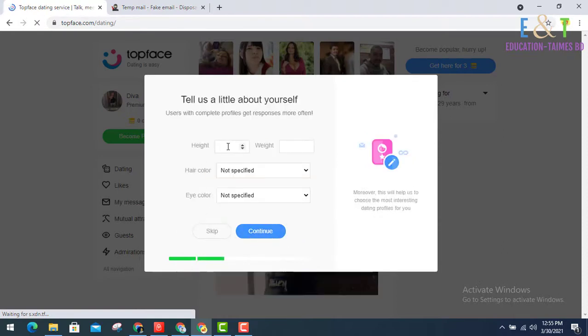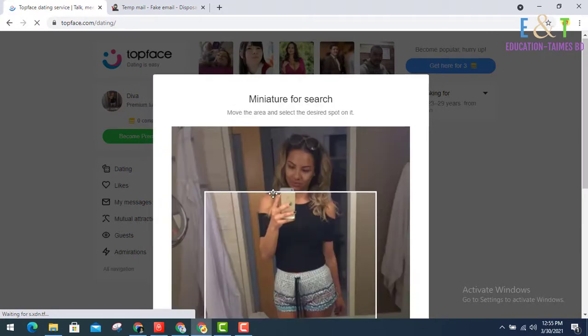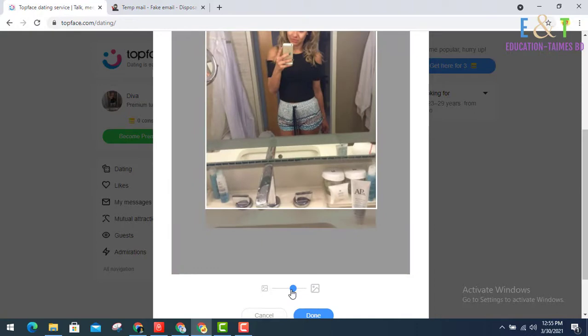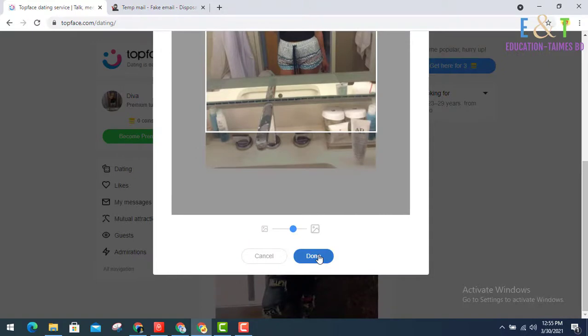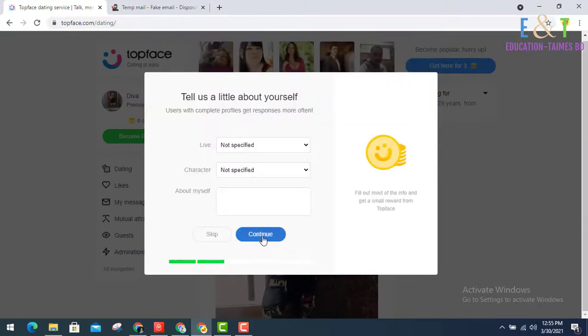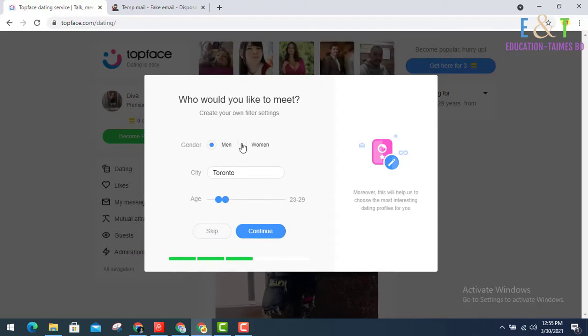Confirm and enter your height, write 5, and continue. Select your profile photo and resize it and done. Continue. If you want to write something, then write, and select what you prefer in your profile. I need a male, that's why I select male and select age and continue.